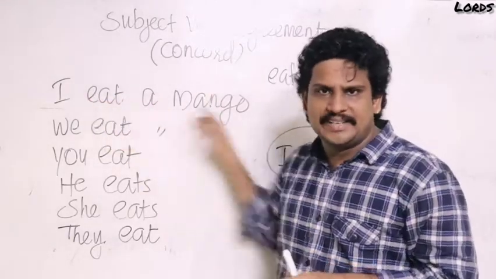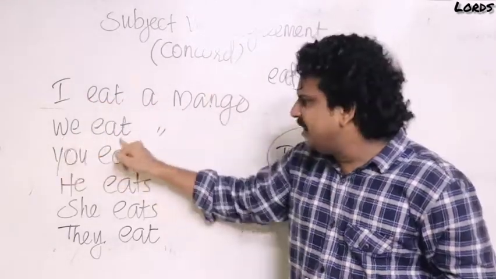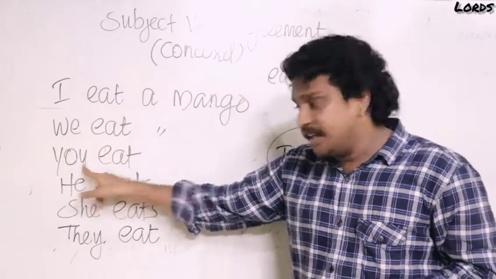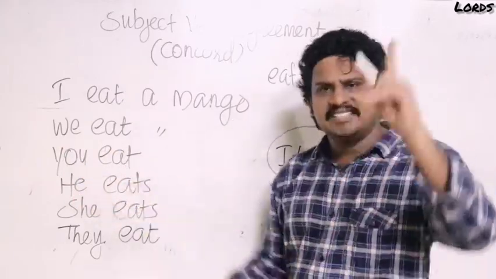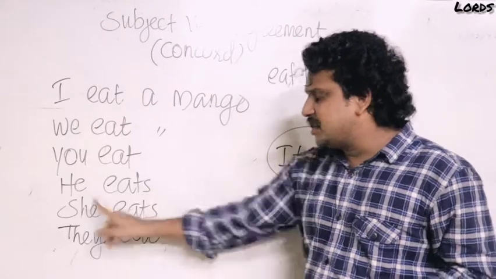Eat plural. I eat a mango. We also plural. We eat a mango. You also plural. You eat a mango. But he, singular. He eats a mango. She, singular.